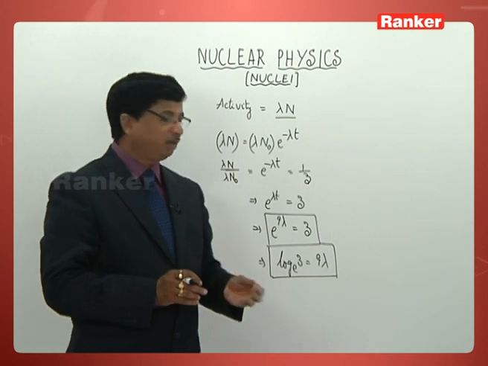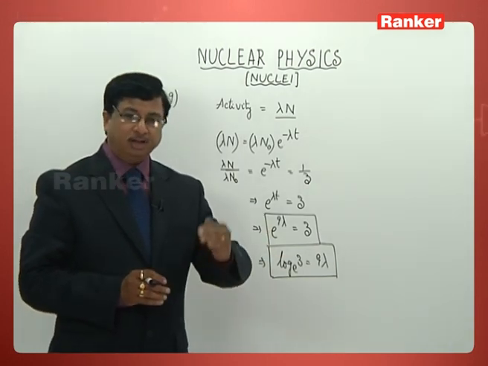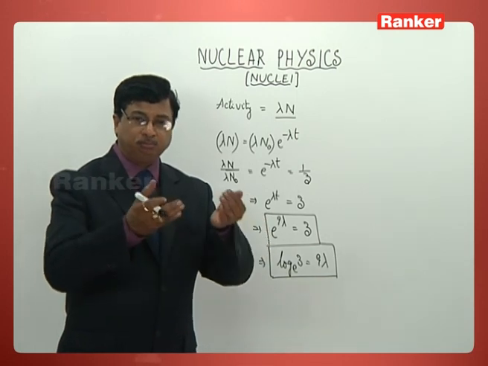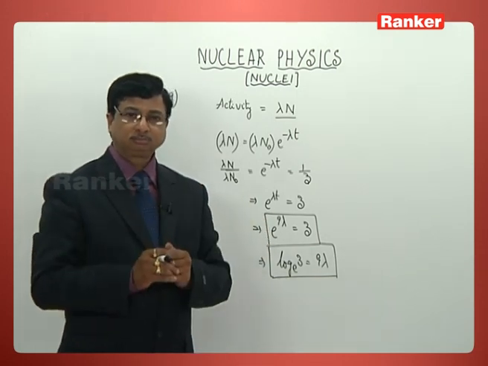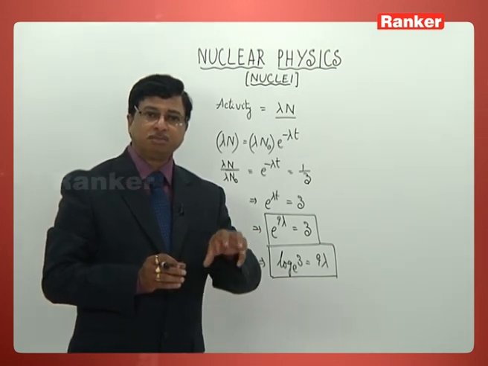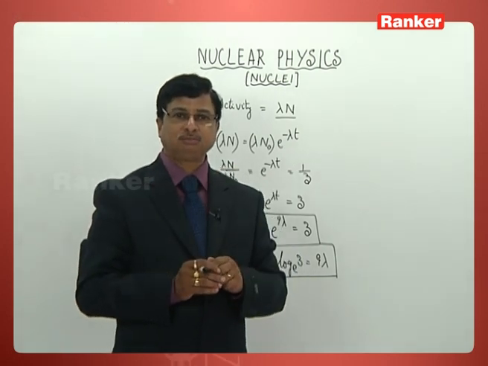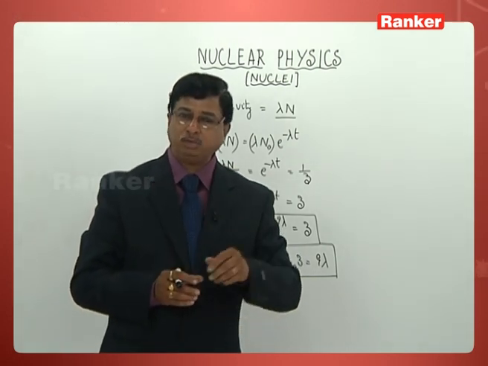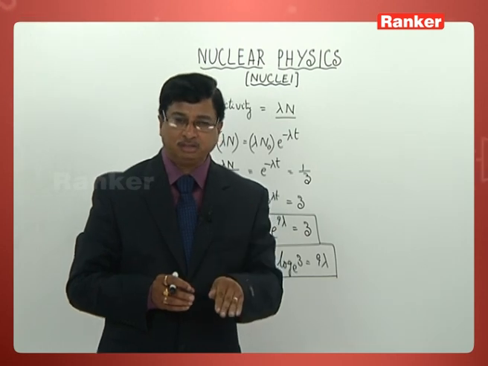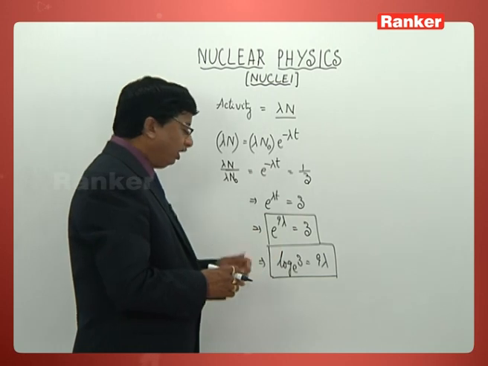In fact, you people can identify here itself. After 9 years, activity has become 1/3. Further 9 years, activity becomes how many times? 1/3 square times. So how much should it now be? 1/9. That is the concept. So you can even remember it that way.